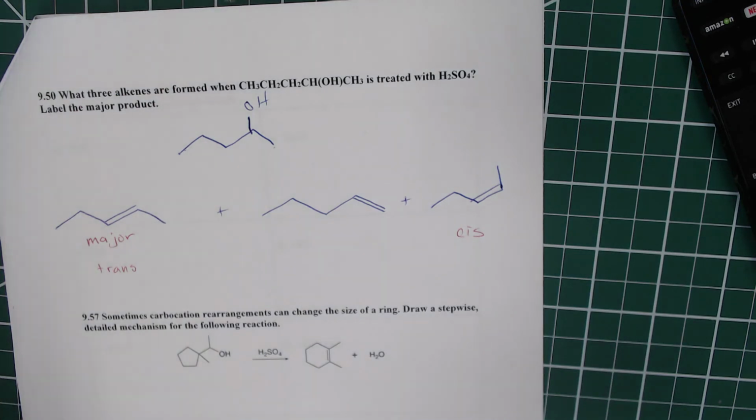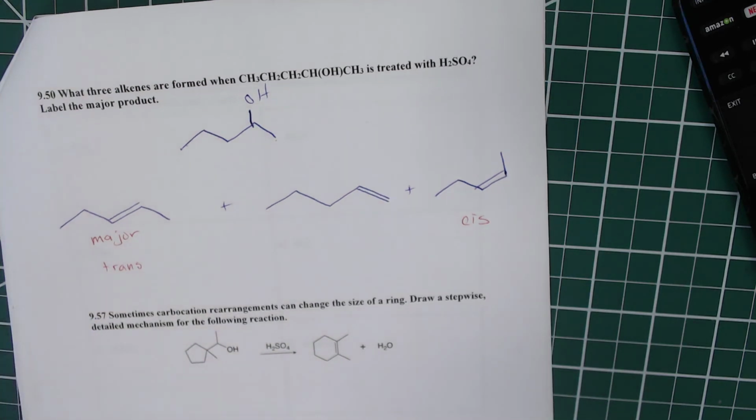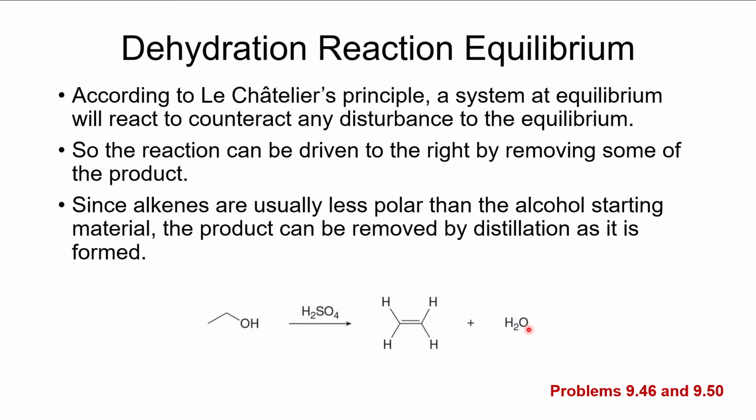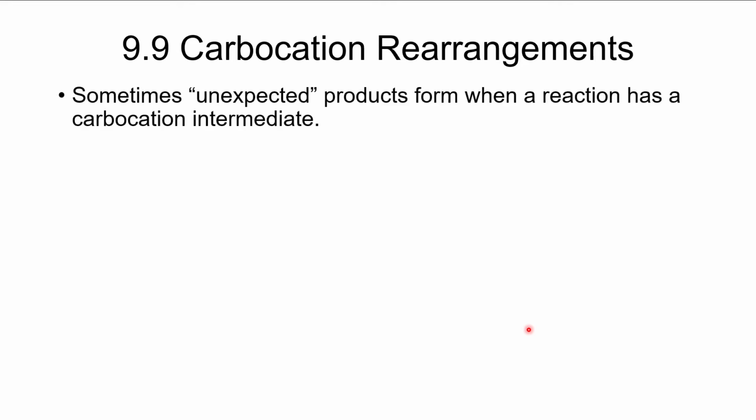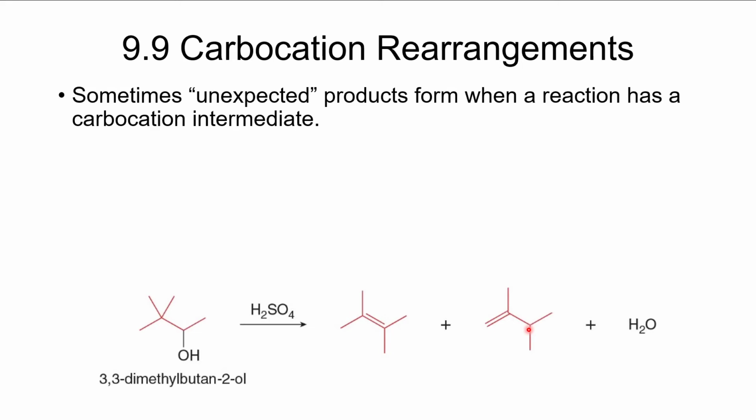Okay, so now we want to go back and look at carbocation rearrangements. And this is kind of cool, it's kind of fun. Sometimes we will get unexpected products when a reaction has a carbocation intermediate. That carbocation intermediate would rearrange. So something weird happens in the middle of the process.